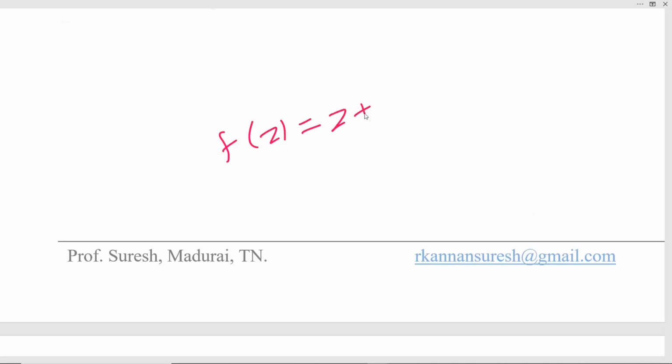I can differentiate this function z plus 2. So f dash of z will become 1. Okay, so at the point 0, means put z equal to 0, we get 1. This means this is finite and the derivative exists. We are saying the function f of z is differentiable at the point z equal to 0.